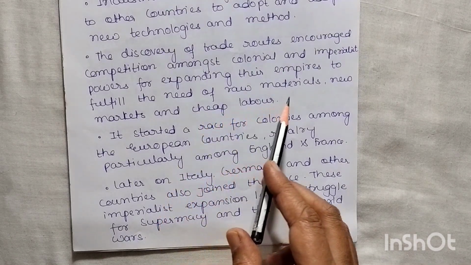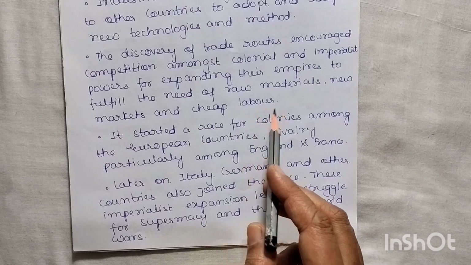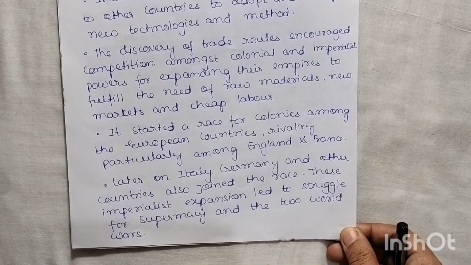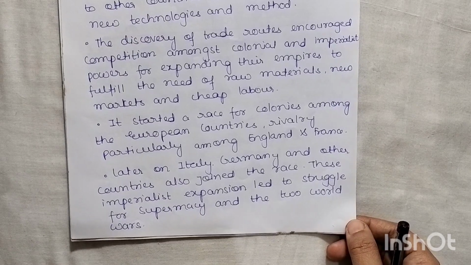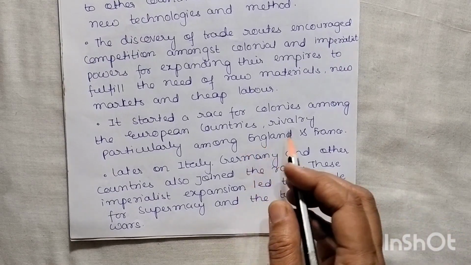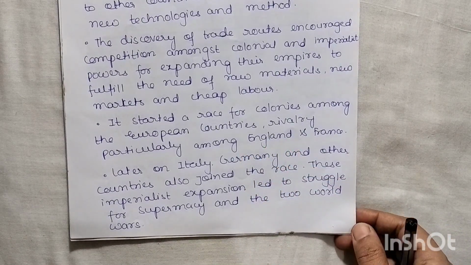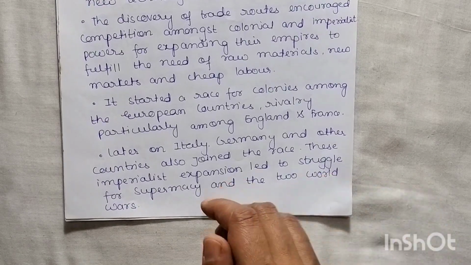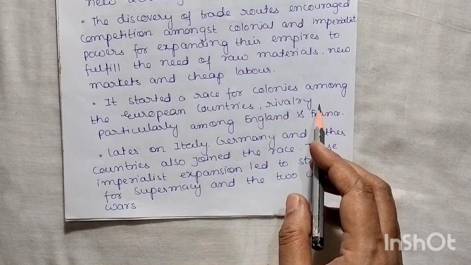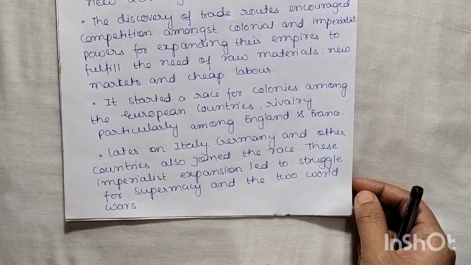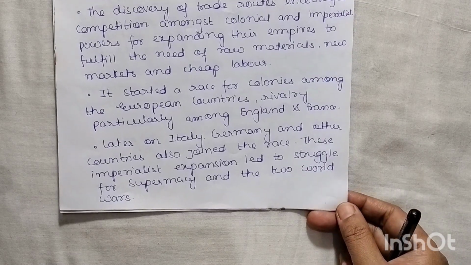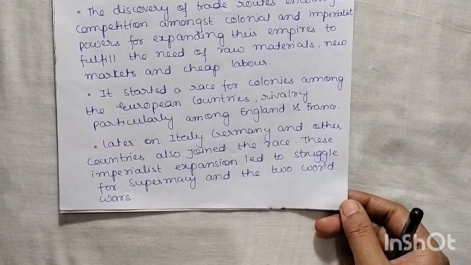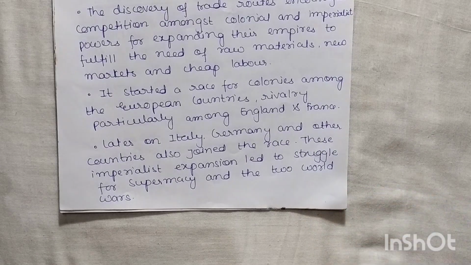They are expanding their empire to fulfill the need of raw materials. And as raw materials will be there, they will get a new market also, isn't it? Not only this, they will get the cheap labor also. So due to this, globally, these changes we are going to see. It started a race for colonies among the European countries, and rivalry, particularly among England and France, can be seen. So, due to the race of colonies, due to the establishment and just occupying the other areas of the countries, what happened?